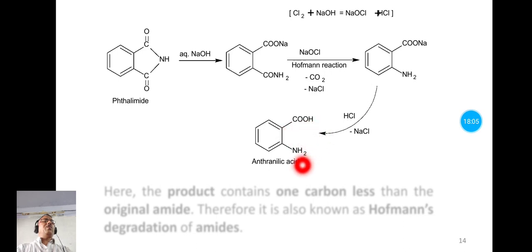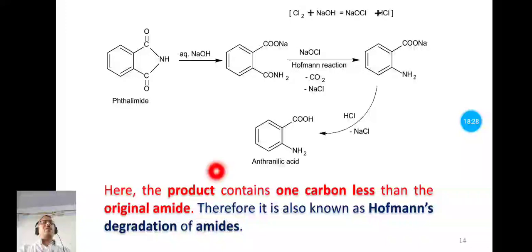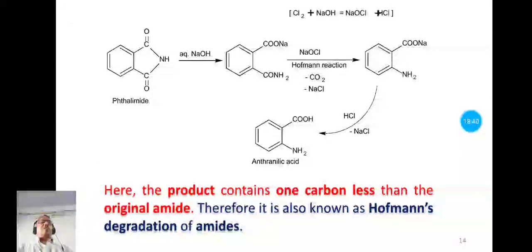So this is ortho-amino benzoic acid, which is known as anthranilic acid, and this reaction is known as Hofmann's degradation reaction, because there is one carbon less in this particular product as compared to the number of carbon atoms in the reactant. So here the product contains one carbon less than the original amide. Therefore this reaction is known as Hofmann's degradation of amides.